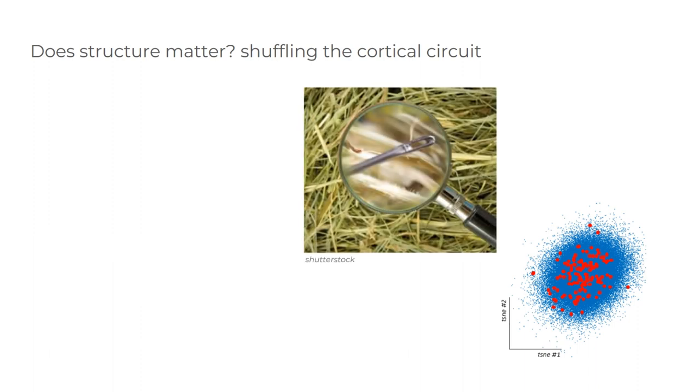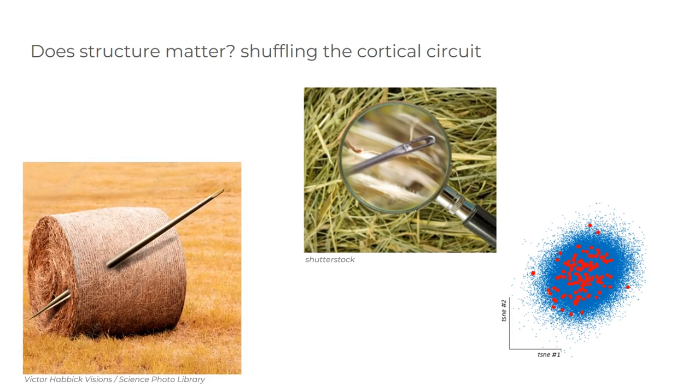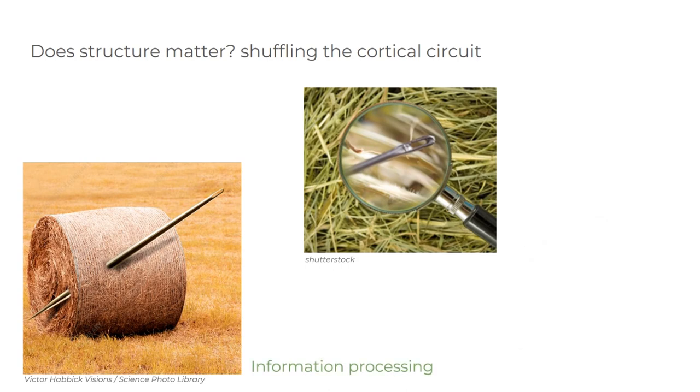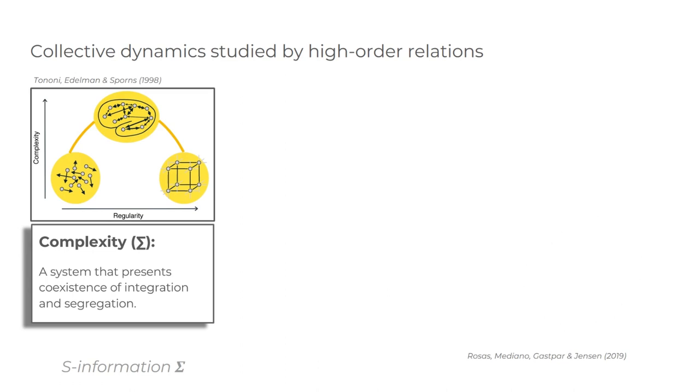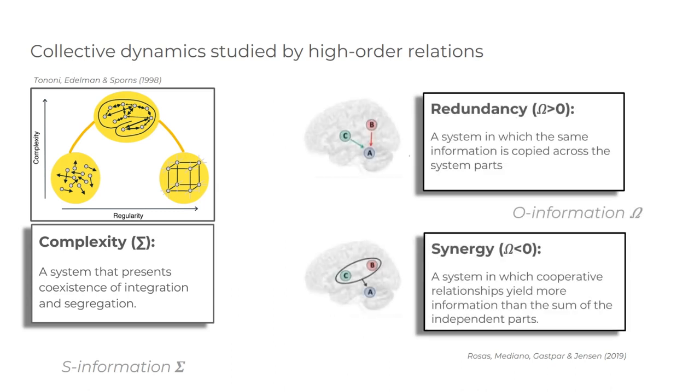This task can become easier if we search for some target feature. Our hypothesis is that these connectomes are optimal in an information-theoretical sense, in that they make possible special types of information processing. Following Tononi, Edelman, and Sporns, efficient brain function relies on the coexistence of segregated and integrated information processing, called complexity. Here, to study the style of processing in the dynamics of different connectomes, we used two information metrics introduced by Rosas, Mediano, and Jensen, the so-called S-information and O-information. When the S-information is large, complexity in the sense of Tononi et al. is also large. Furthermore, when O-information gets negative, it indicates the existence of a large number of high-order synergies.